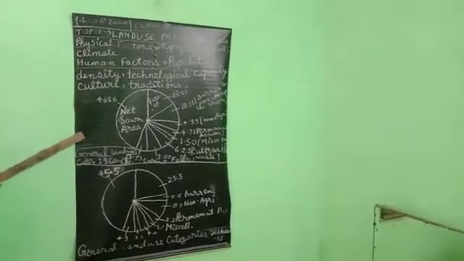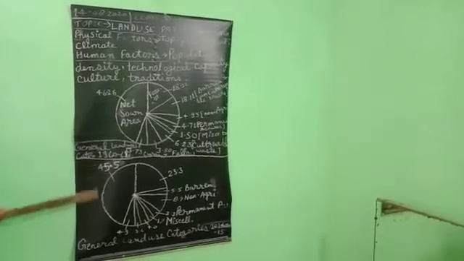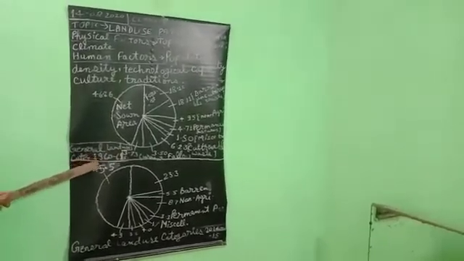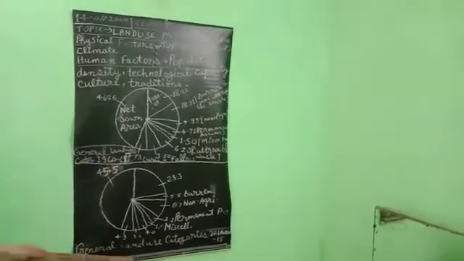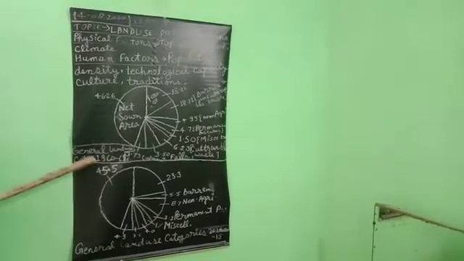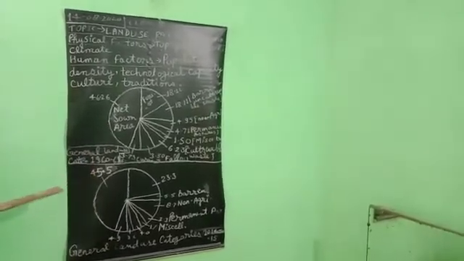So students, in this diagram, with two parts, we will compare the general land use categories from 1960 to 61 and the general land use categories of 2014 to 15. You can see and study this diagram from Figure number 1.4, page number 6.